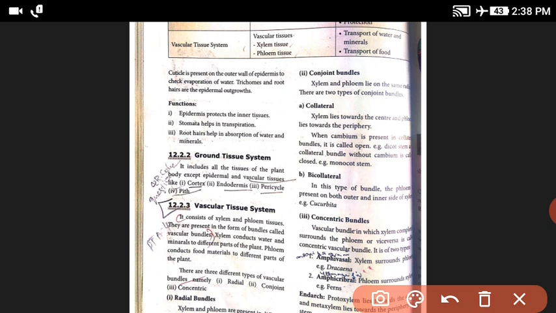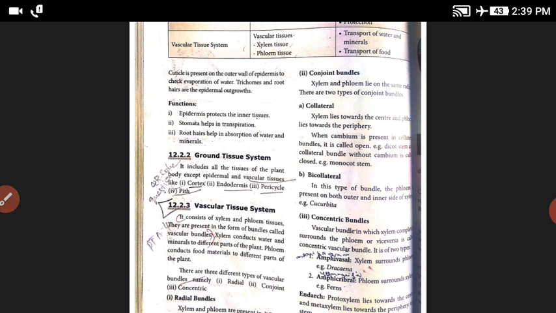For example, in the daytime the plants absorb carbon dioxide and release oxygen. This reaction is photosynthesis. At night the plants absorb oxygen and release carbon dioxide. This reaction is respiration. Both reactions take place through the stomata. So the stomata help in transpiration.